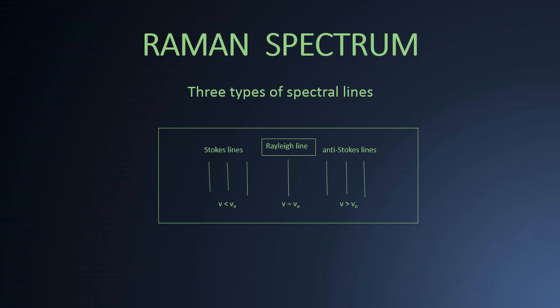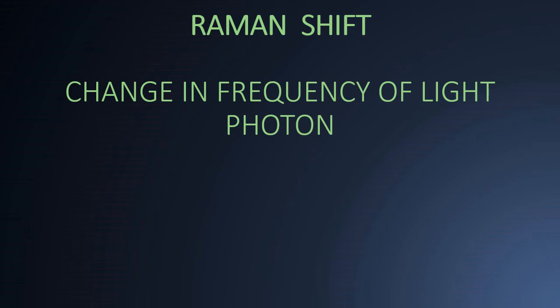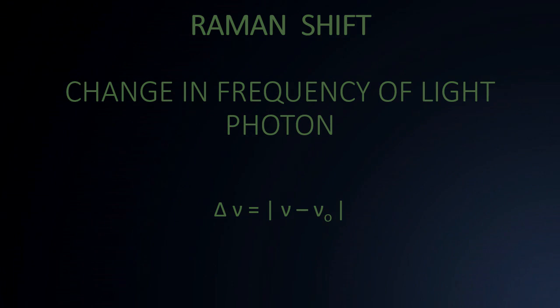The spectral lines corresponding to frequency greater than the original frequency are called anti-Stokes lines. It has been found that the intensity of Stokes lines is always more than that of anti-Stokes lines. The change in frequency of light is called Raman shift and it is denoted by delta nu equal to nu minus nu naught.